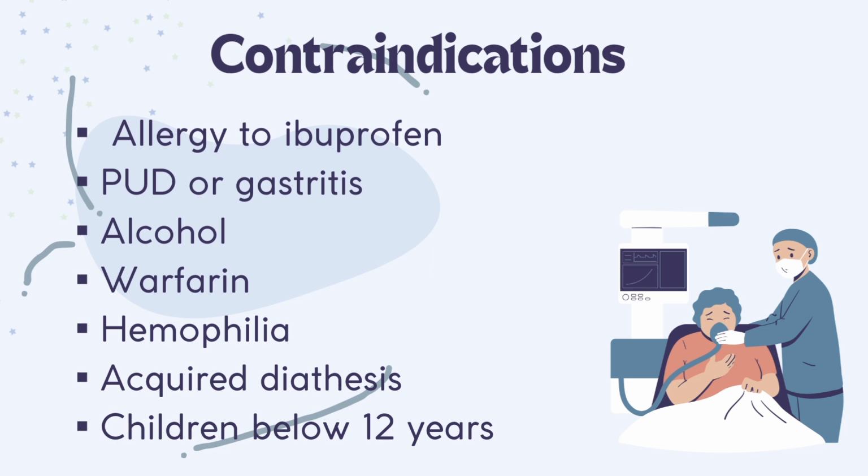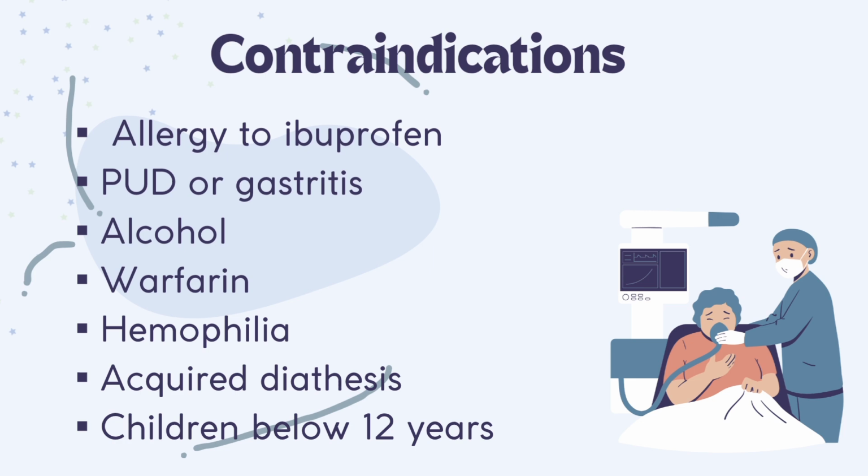Acquired diathesis, as in the setting of dengue or yellow hemorrhagic fever, should avoid the use of aspirin. Patients who have glucose-6-phosphate dehydrogenase deficiency are at risk of acute intravascular hemolytic anemia. Many factors can precipitate these hemolytic episodes. Aspirin is one such known cause. Avoid using aspirin in children who are suffering from a viral infection to avoid Reye's syndrome.